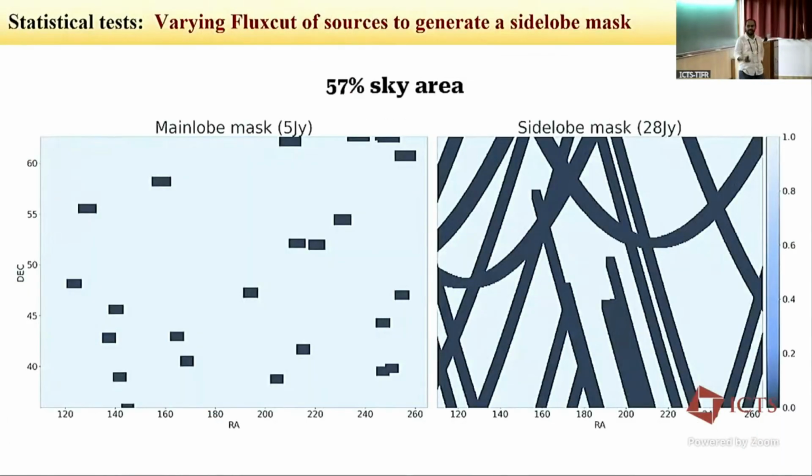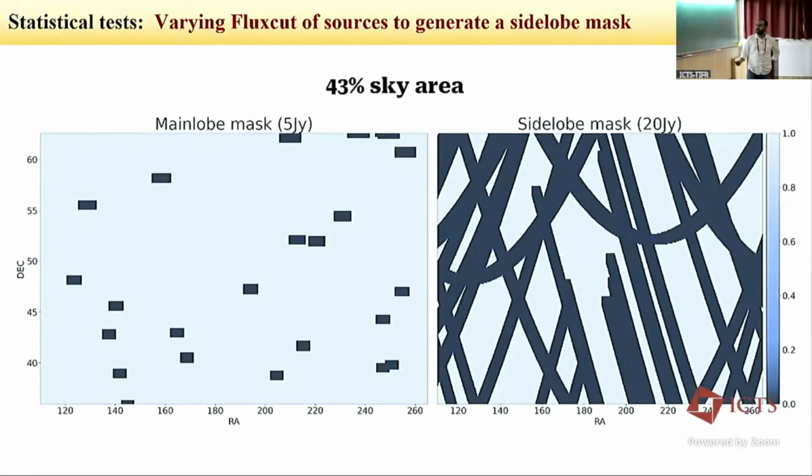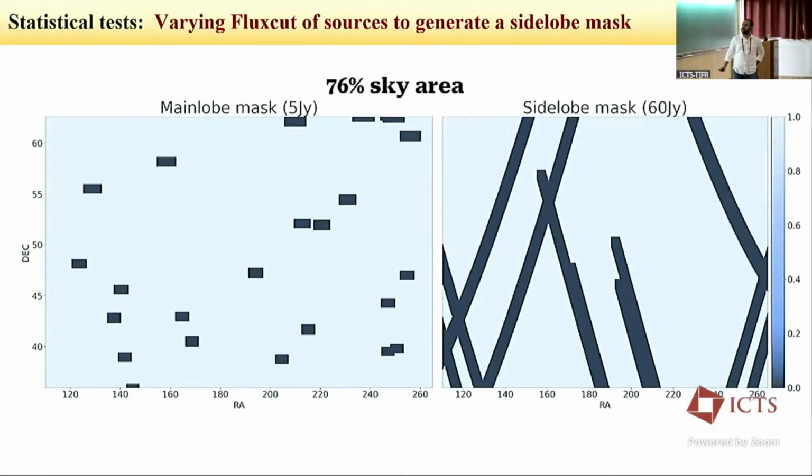One thing one can argue is that, okay, this is the mask you are applying, right? This is the main lobe mask, this is the side lobe mask. One can say that you are masking those bright point sources, but what you are seeing is the faint source side lobes, right? That can also happen. So we design a jackknife where we go to a 20 Jansky side lobe cutoff, you are only left with 43% sky area. At the other extreme, you go to a 60 Jansky cutoff, you go to 76% sky area. This is only the very few brightest point sources.